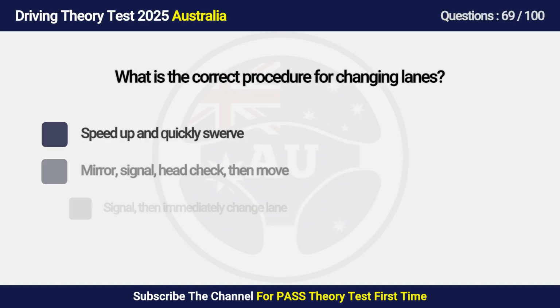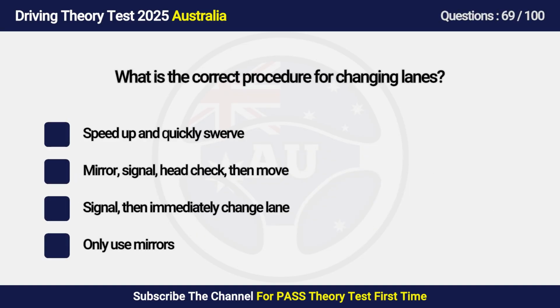Question 69. What is the correct procedure for changing lanes? A. Speed up and quickly swerve. B. Mirror, signal, head check, then move. C. Signal, then immediately change lane. D. Only use mirrors.